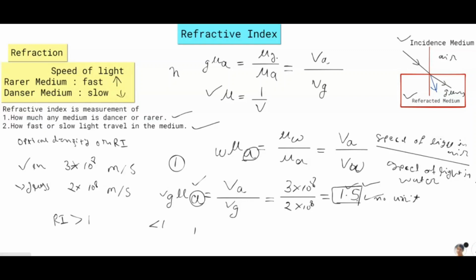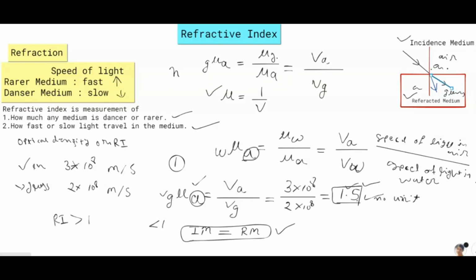Incidence medium will be equal to the refracted medium, or the same refractive index. If there is air to air, then light doesn't bend here.